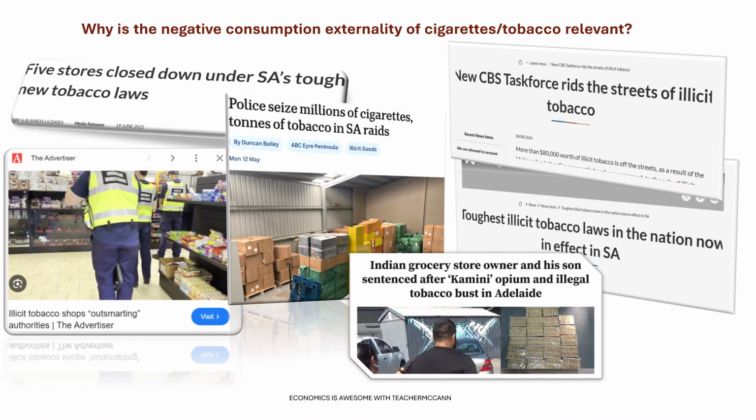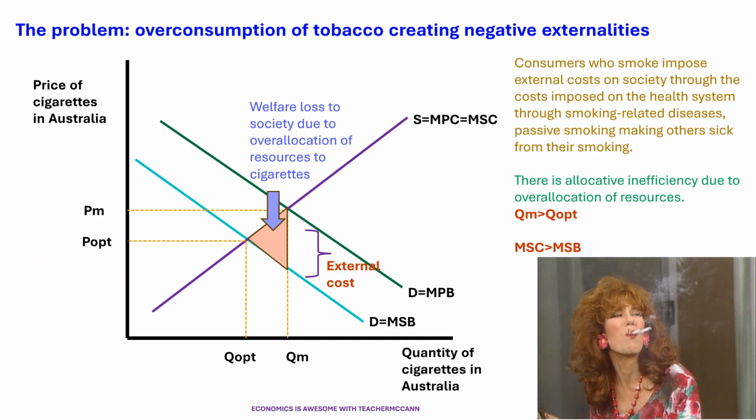So why is the negative consumption externality of cigarettes or tobacco relevant? Well, here are some snippets of recent news coverage from the last month, where we're seeing our state government in South Australia having to crack down on illicit tobacco, so the black market for tobacco. So it's very much in the real world at the moment.